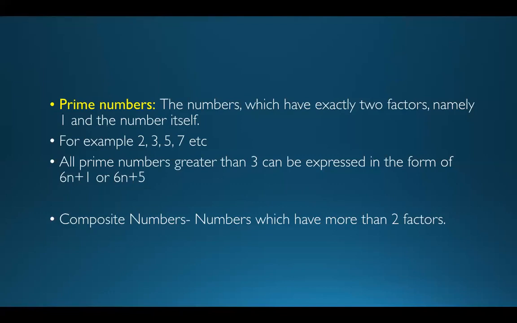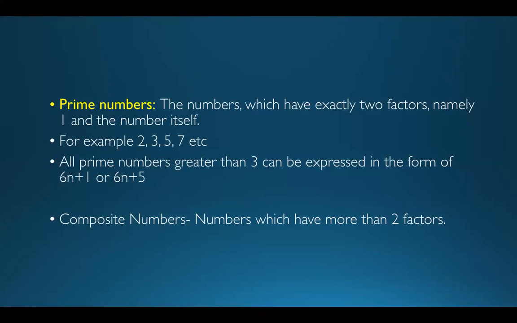So for 5, I can write it in the form of 6 into 0 plus 5. Similarly, let's take the next prime number, which is 7. We can write 7 as 6 into 1 plus 1. The next prime number is 11, which we can write as 6 into 1 plus 5.